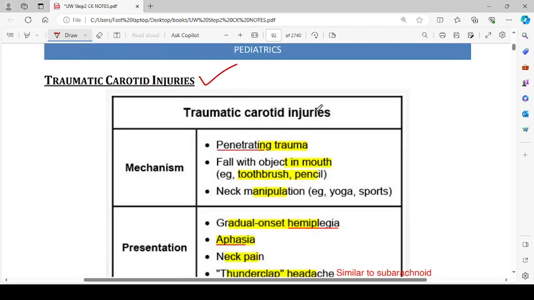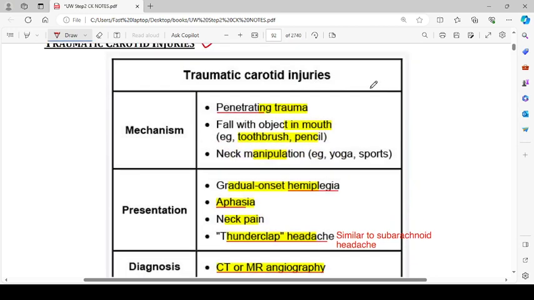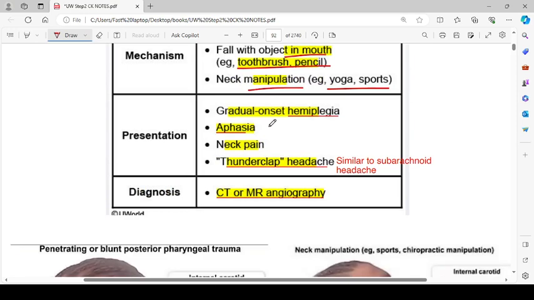Then we have traumatic carotid injuries. Now, carotid means carotid arteries, so they can be very devastating. The traumatic carotid injuries can be caused by penetrating trauma, fall with an object in the mouth, that is toothbrush or pencil, neck manipulation, for example, yoga or maybe sports. Presentation: gradual onset hemiplegia, aphasia, neck pain, and thunderclap headache, similar to subarachnoid headache.